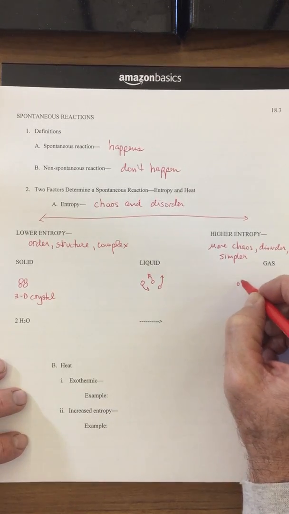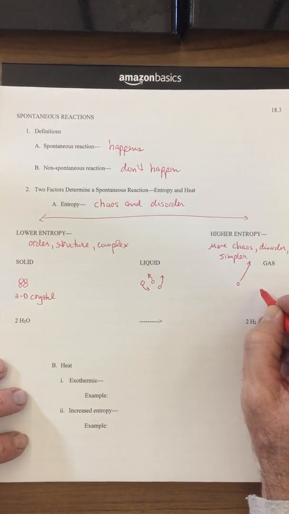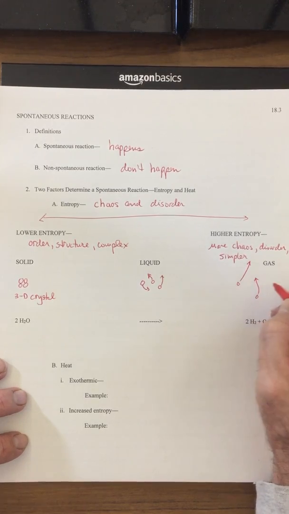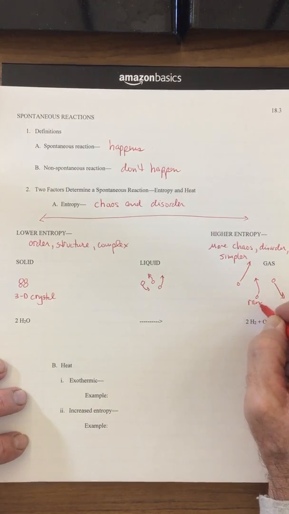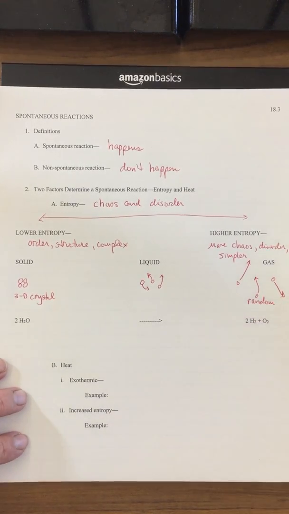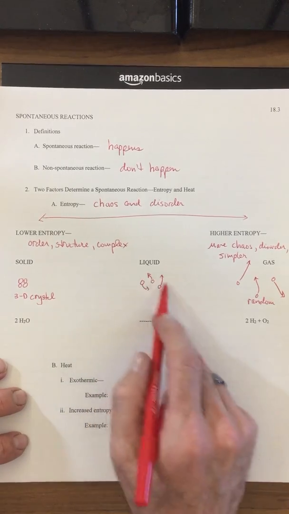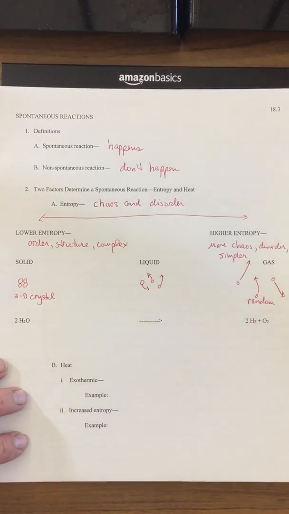Gases have the most energy, and these are going to be speeding all over the place. But these guys are going to be the most random. At least these guys kind of stick around each other. These guys are going to be off of each other and off the walls.